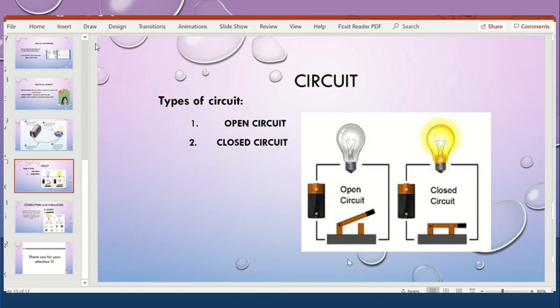But if there is an open circuit, there is a gap or break, like over there the lever is up, so here the electric current or electric charge will not move completely. It will stop over here because there is a gap, and the bulb will not light up. So an open circuit has some break or gap, and a closed circuit is the complete circuit. There is no gap or break.